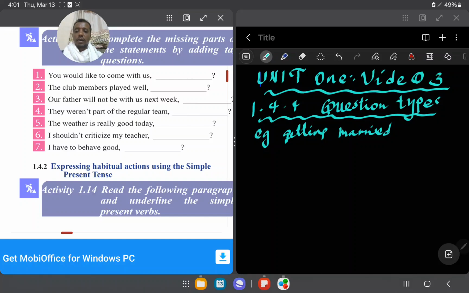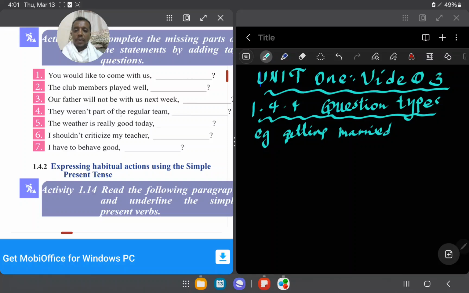There is no auxiliary verb here. So the club members, you can say it is plural, you can represent it by they. So played, simple past. So didn't they, that's the tag question. Didn't they, you can use didn't they here. That's the right answer. Okay.